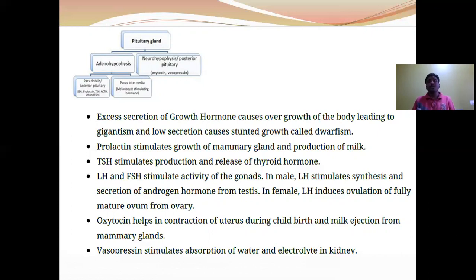Next, oxytocin. This helps in the contraction of the uterus during childbirth and the ejection of milk from the mammary glands. Vasopressin, ADH, is responsible for the absorption of water and electrolytes from the DCT and CD.